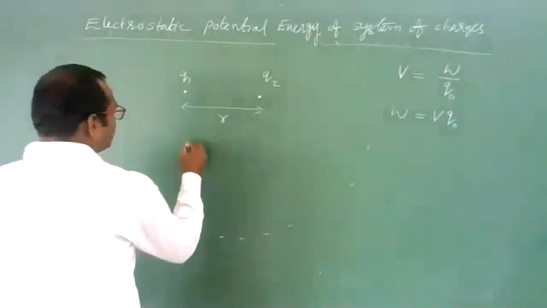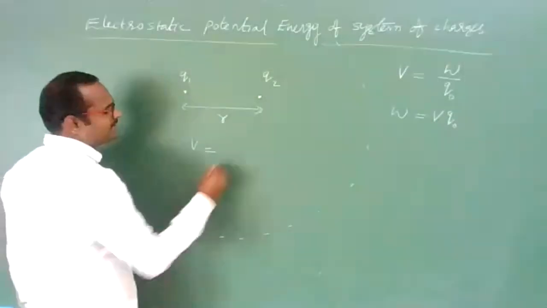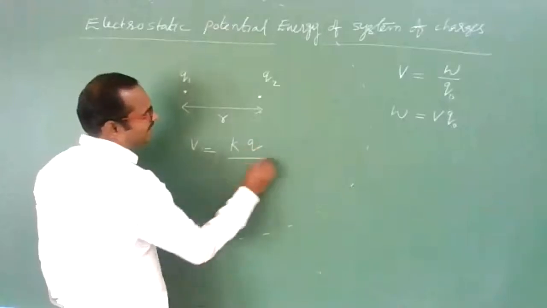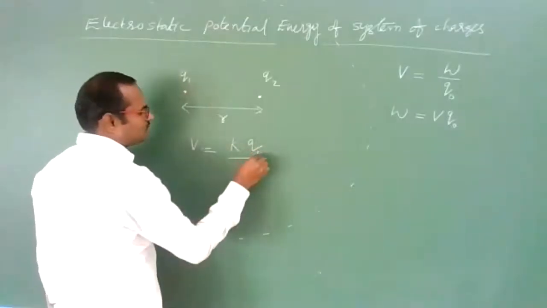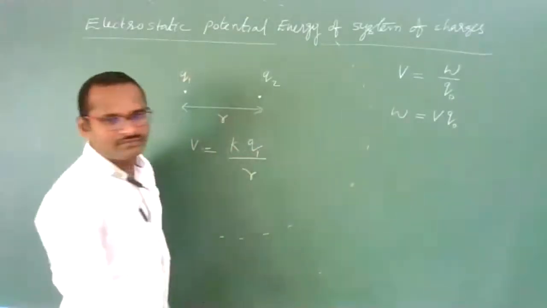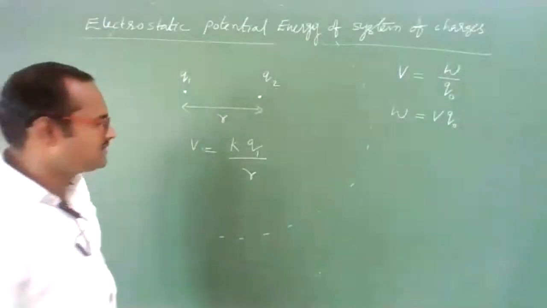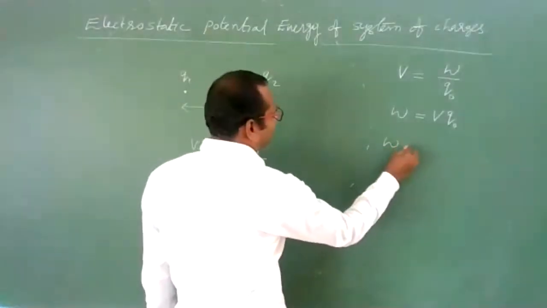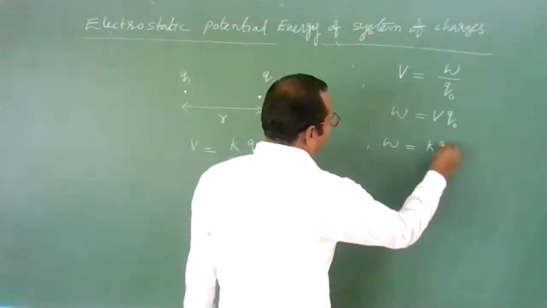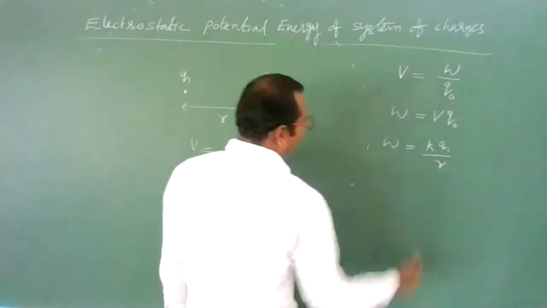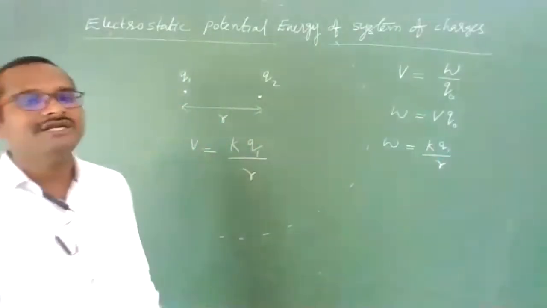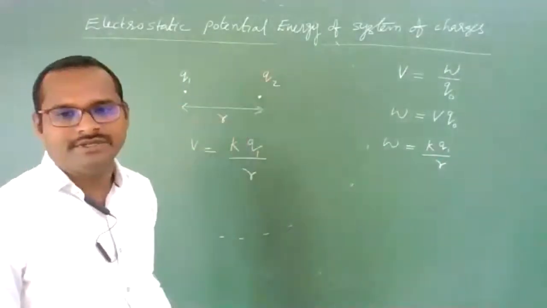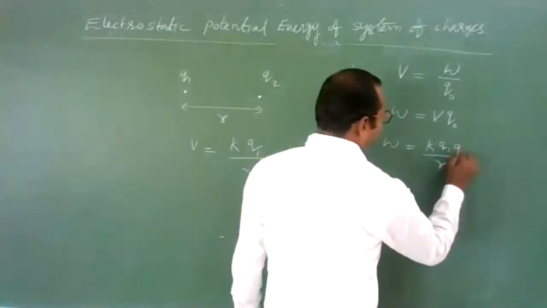As we know, potential due to any charge formula is KQ by distance. Charge is Q1, so KQ1 by R. So work done that we need to perform is equal to KQ1 by R, which is the potential, and which charge we are bringing? Charge Q2 we are bringing. So into Q2 we can write.